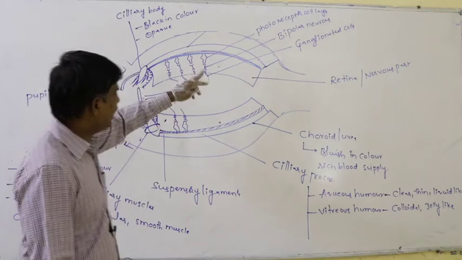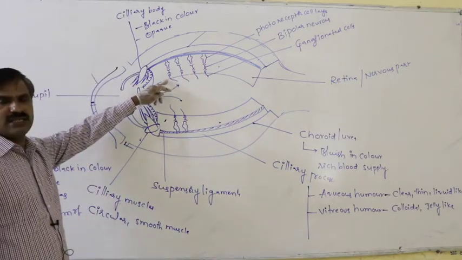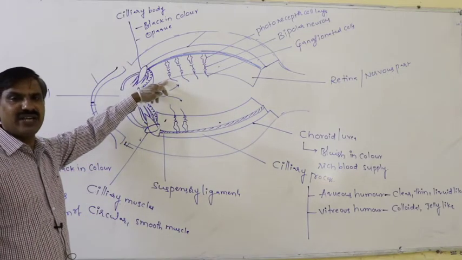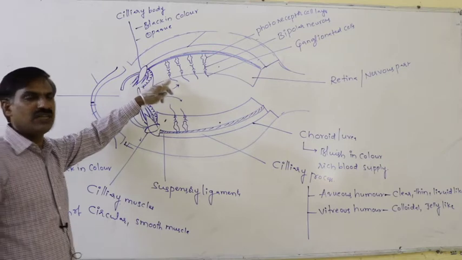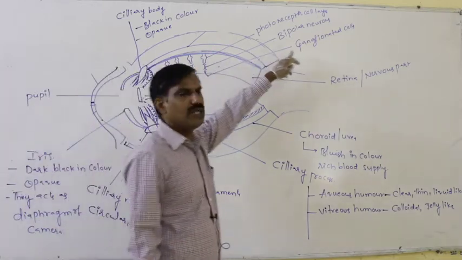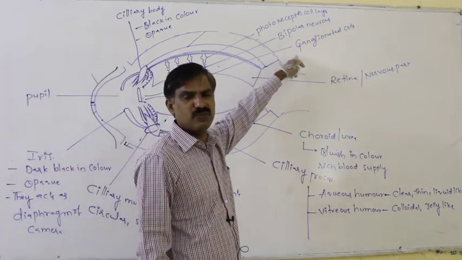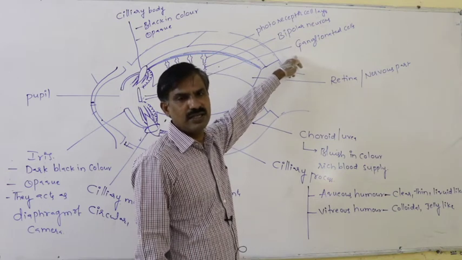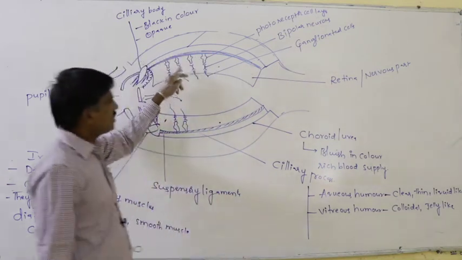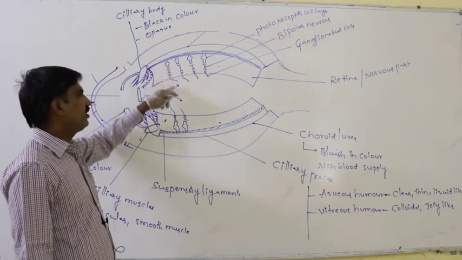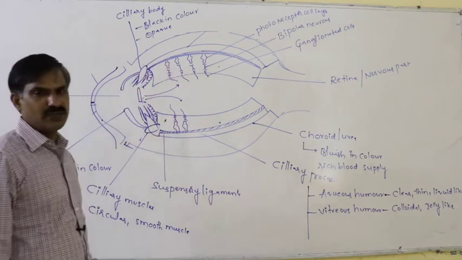So in that way, what are the cells of the retina which are first affected by falling light? Ganglionated cells are first exposed to the falling light. Later that light passes over the bipolar neuron, and finally reaches the photoreceptor cell.